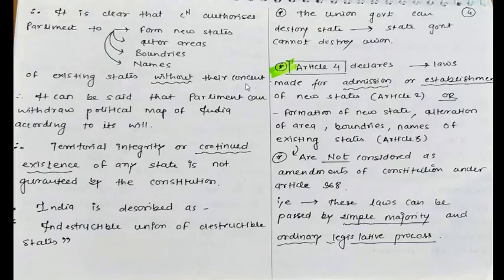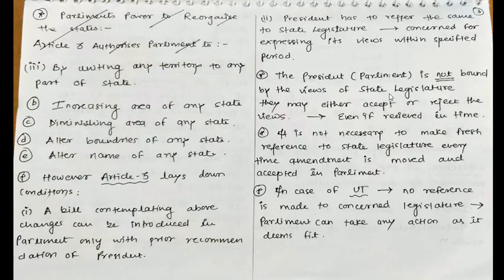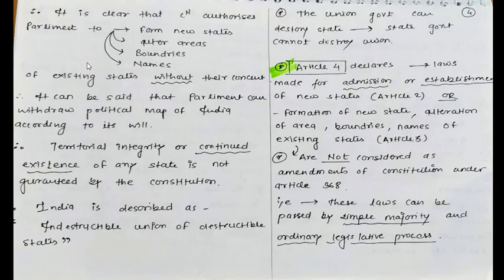As we have seen, the views of the state legislature can be accepted or not accepted. They are not binding. Therefore the conclusion we draw is that Parliament is free to alter an existing state even if the state is not agreeing with the changes.